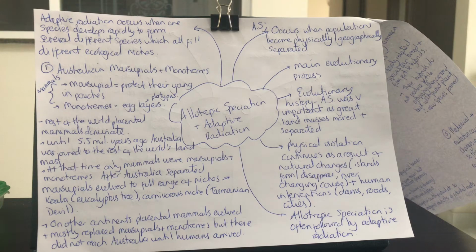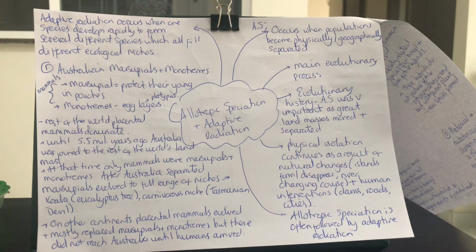And allopatric speciation is actually the main evolutionary process. It's how scientists believe evolution has occurred, broadly across all of our organisms over millions of years. So think about it, when the world first formed, all the land masses were together, and then as Earth grew in age and developed, those land masses moved and separated. And so our species became geographically and physically separated, so we are able to get this allopatric speciation.